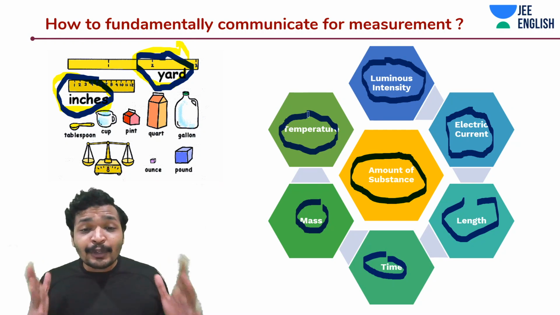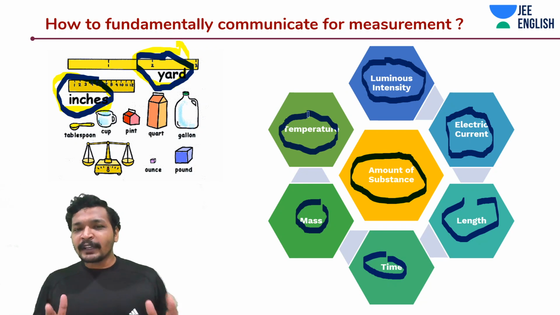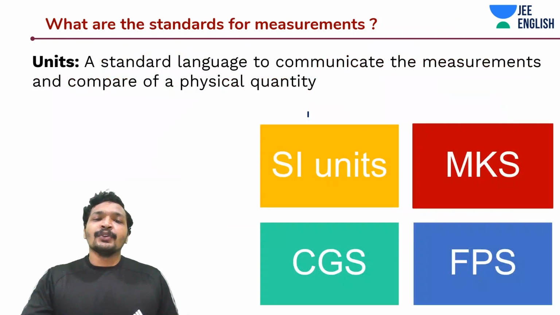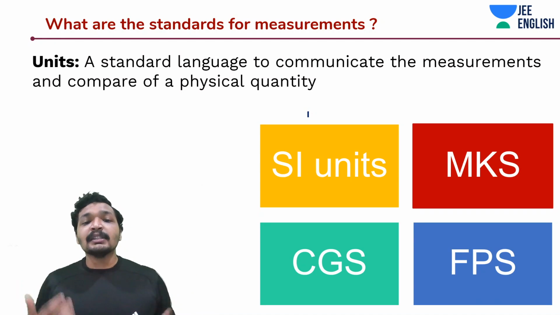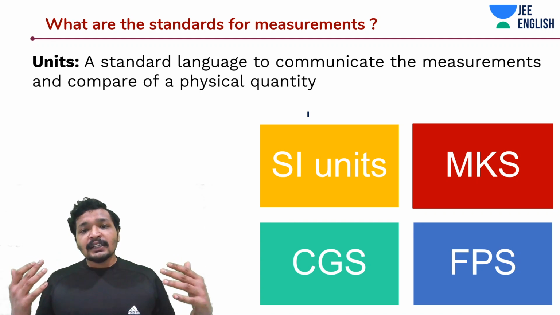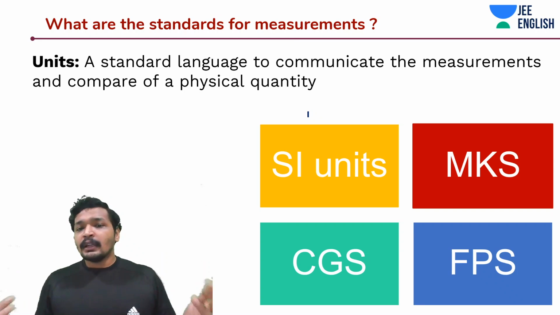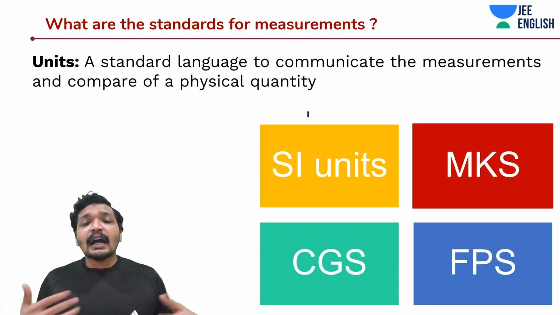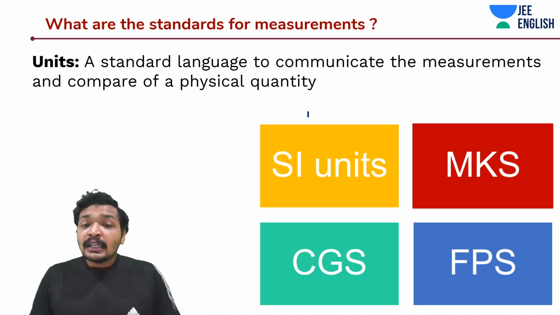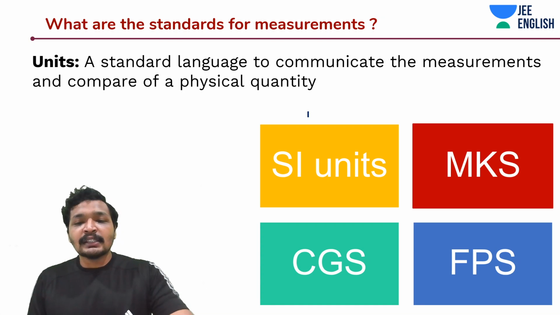And now, how do I communicate this, guys? I know this is the property, I have understood it, I have assessed it, now I have measured it, but how do I communicate it to you? Simply we'll make use of something known as units. So units are a standard language to communicate the measurements and compare any physical quantity. Every region in this world, like Europe, America, Africa, India, Middle Eastern countries, every country has their own language. Similarly, people used to communicate in different languages. Hence came into existence different standards of measurements and different unit systems.